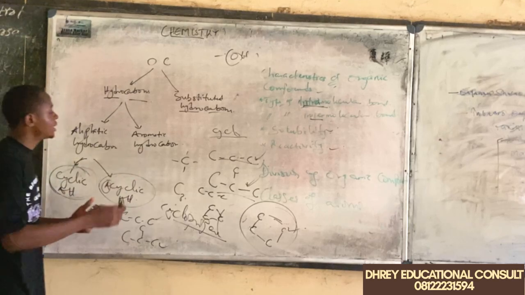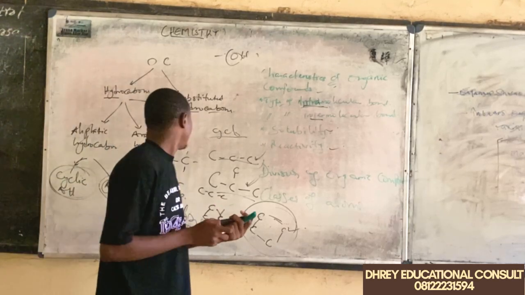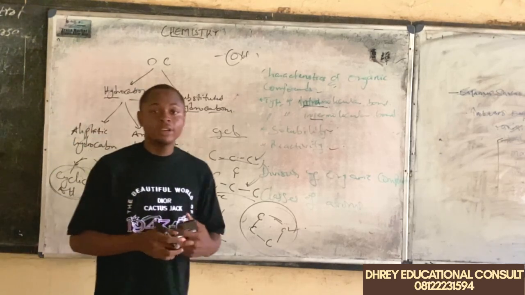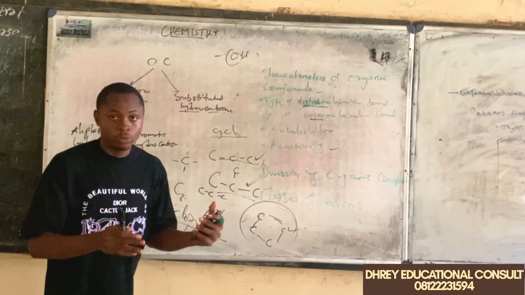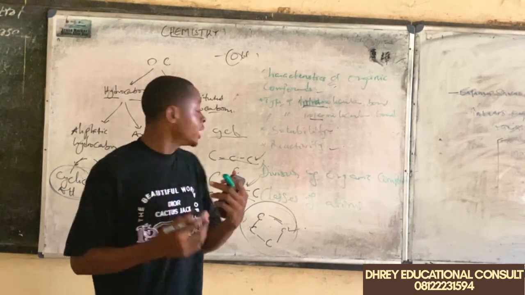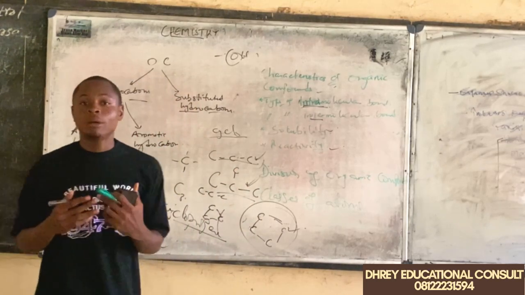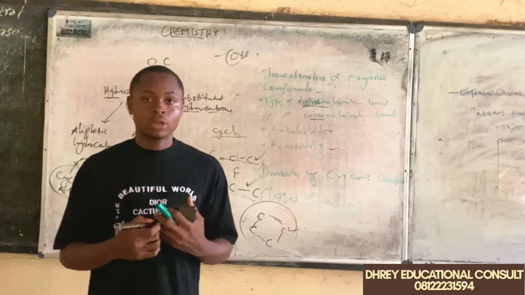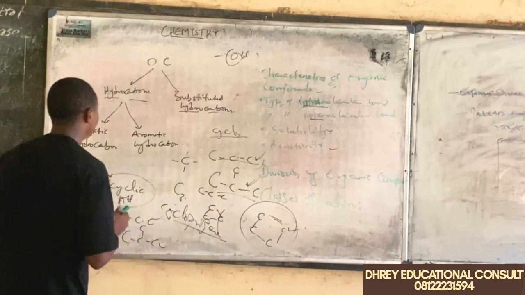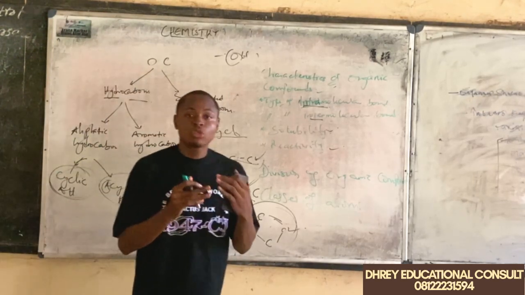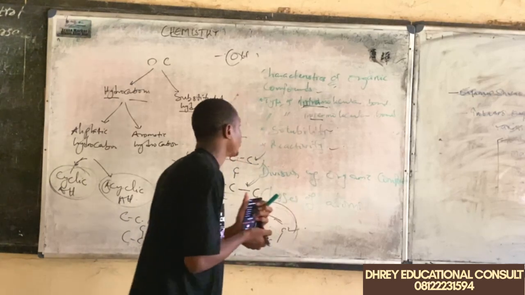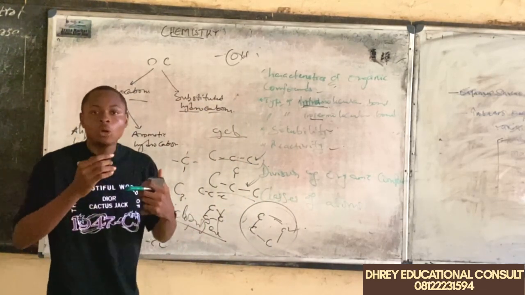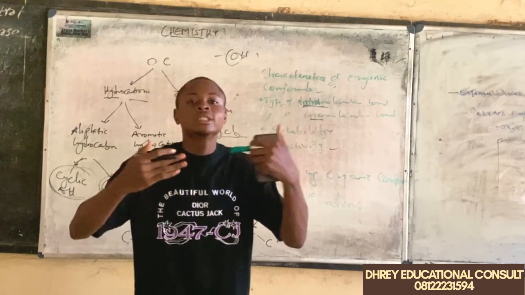And then we have the what? The aromatic hydrocarbon. The aromatic hydrocarbons are divided into two categories also. We have the benzoid aromatic hydrocarbon, and we have the non-benzoid aromatic hydrocarbon. Now, when we are talking about the benzoid aromatic hydrocarbons, they are aromatic hydrocarbons that are either the benzene ring or a collection of benzene rings.